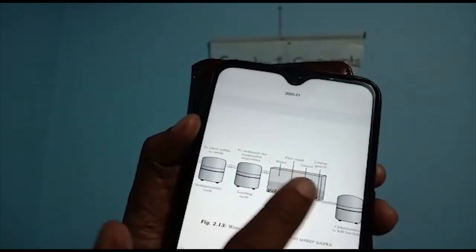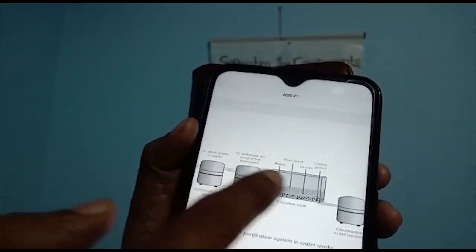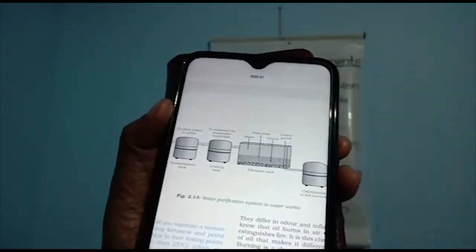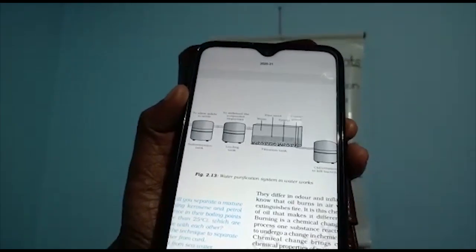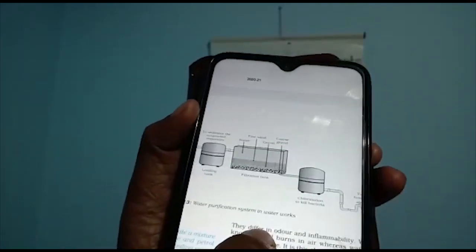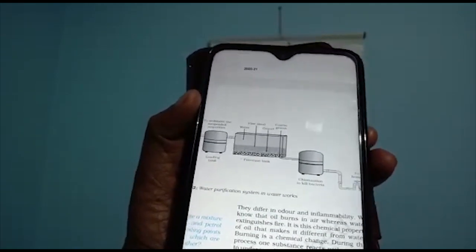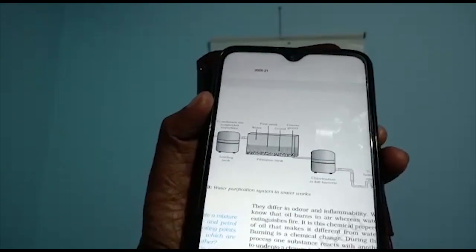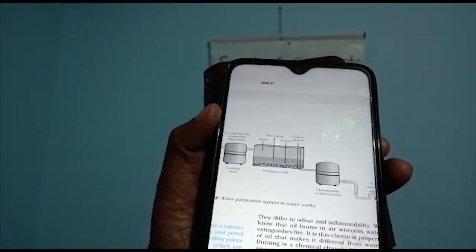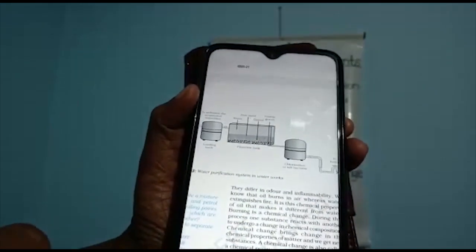Okay, so the 3 layers are already arranged here, and our water we are going to send through this filtration tank. Going through these 3 layers, the water becomes completely purified. After that it is slowly passed to the next stage. You can see here another container, where the last and final stage, the chlorination process, is happening. We add chlorine, that is bleaching powder, to this water.